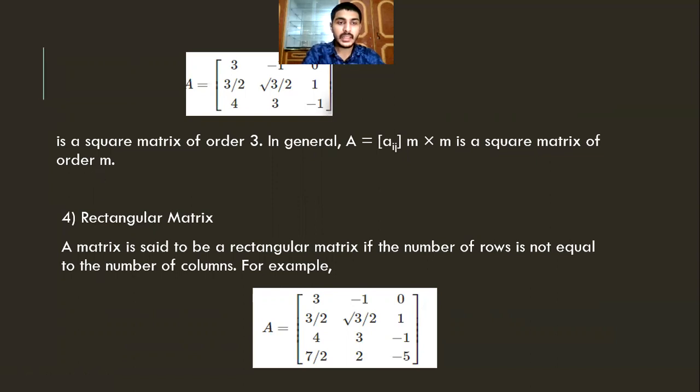Another type of matrix is the rectangular matrix. A matrix is said to be rectangular if the number of rows is not equal to the number of columns. For example, here we can see we have three columns, but we have four rows here. So it is not equal. That is called a rectangular matrix.